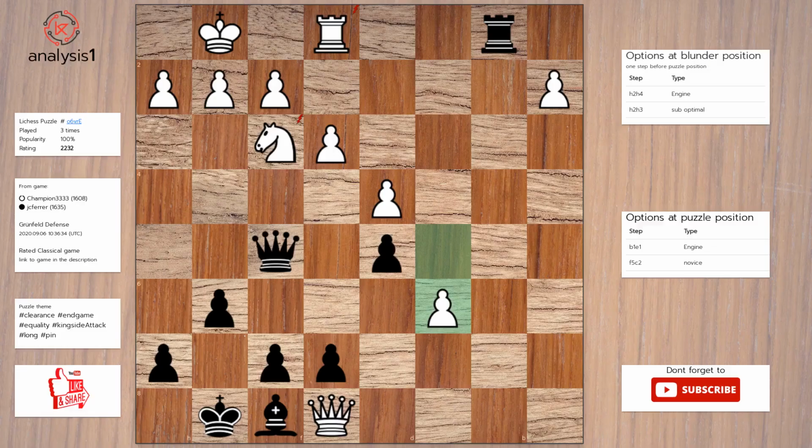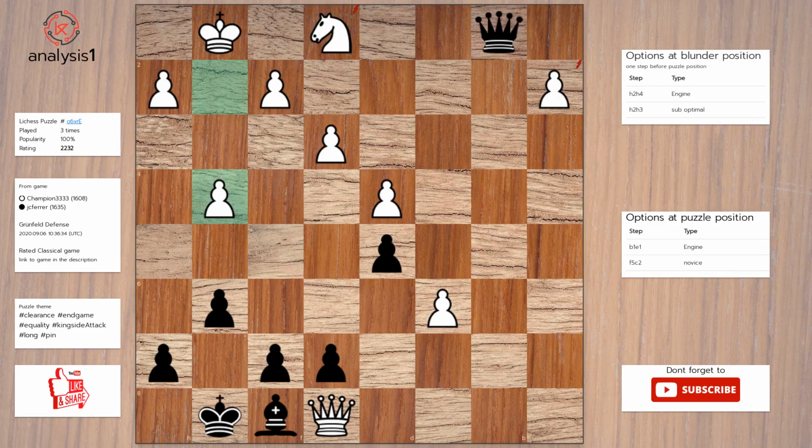Let's continue. Threats in puzzle position are queen takes knight. Rook takes rook, check. Let us look at checks in puzzle position. Rook takes rook, check. Solution to the puzzle is rook takes rook, check. Knight takes rook. Queen to b1. g4. Queen takes knight, check.